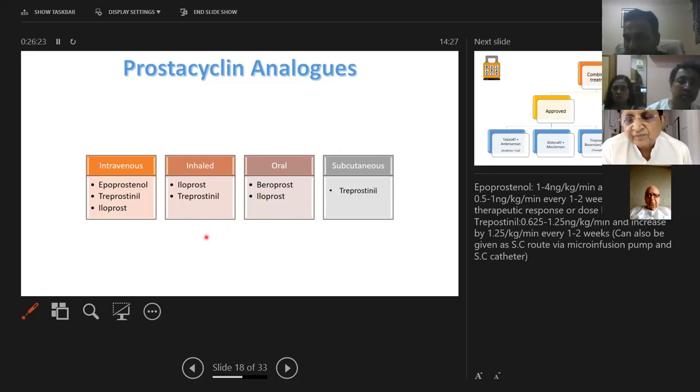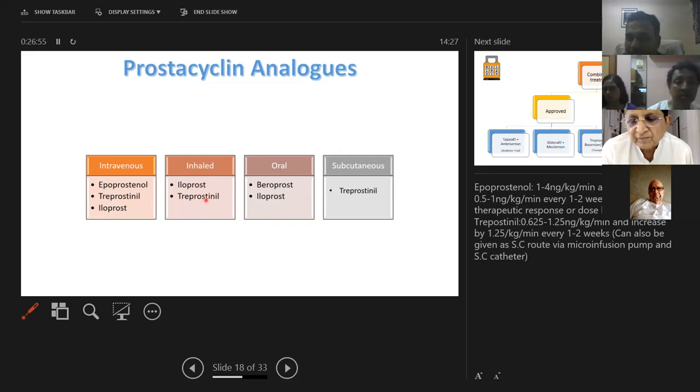Now, out of this, as a pulmonologist, we really focus on the inhaled prostacyclin analogs. The reason being, apart from group 1, which is primary pulmonary hypertension or idiopathic pulmonary hypertension, all these drugs which we are discussing cannot be given to the patients. Patients with left heart disease, patients with lung disease will not receive these drugs. Apart from this, inhaled iloprost or treprostinil is recently being tried in COPD patients and ILD patients and has shown to improve the pulmonary artery pressure.